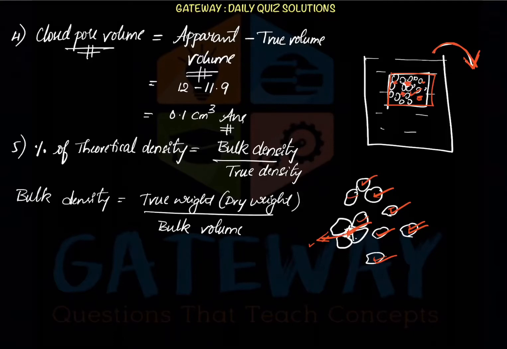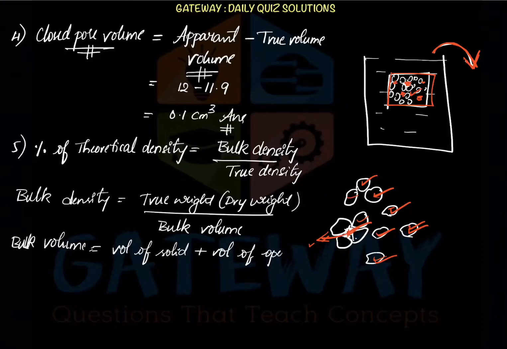So we'll see what the bulk volume is here. Bulk volume is nothing but the volume of solid matter, the volume of the pure iron powder, plus the volume of open pores, plus the volume of closed pores.